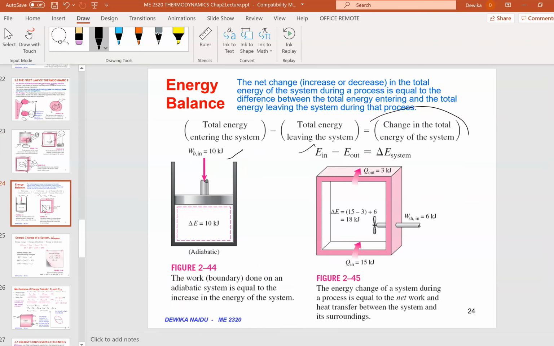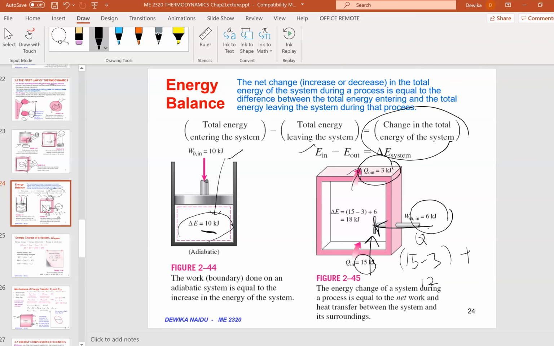Take for example this one. 6 of shaft work is going in, and then we have 15 of Q going in, and then we have 3 that's going out. So how much will be inside? Let's put the Q's together first. 15 minus 3 that's going out is 12, plus the 6 work that's going in, so it will become 18. So 18 will be retained inside.